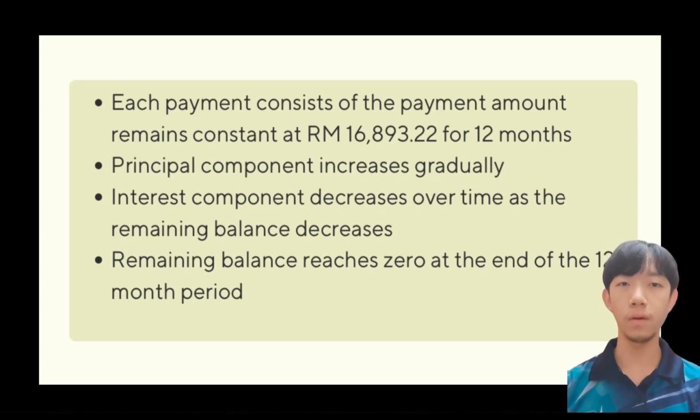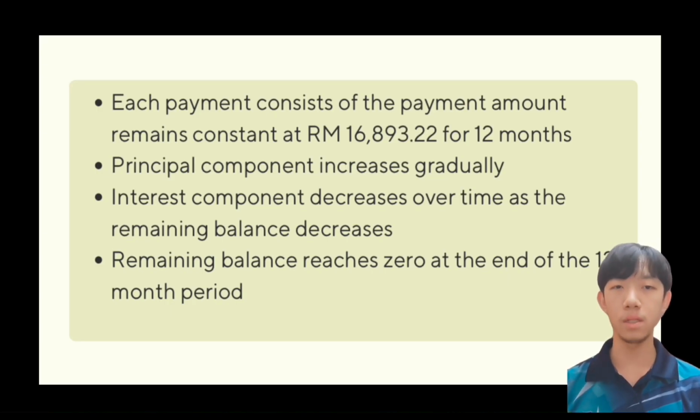Lastly, we can find that in the amortization schedule, each payment consists of the payment amount, which remains constant at 16,893.22 for 12 months. The principal component increased gradually while the interest component decreased over time as the remaining balance decreased. The remaining balance reached zero at the end of the 12-month period.